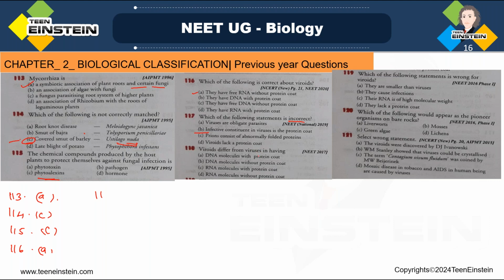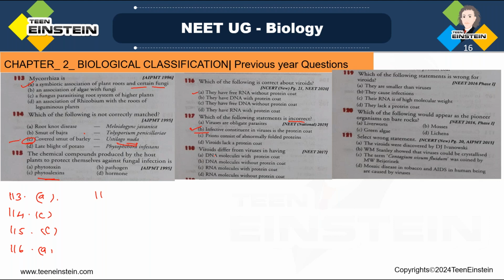And after entering, what will happen? They take over the biosynthetic machinery of that host cell and produce chemicals required for their own multiplication. Okay, so all other statements are correct here. Question number 117, B is the incorrect statement.